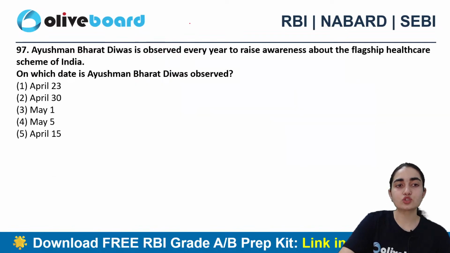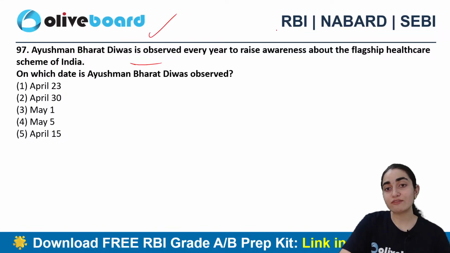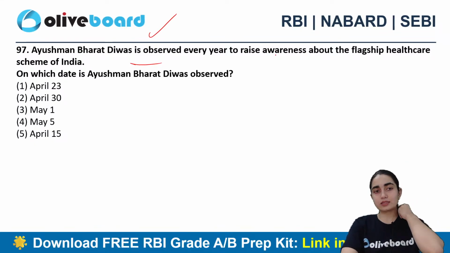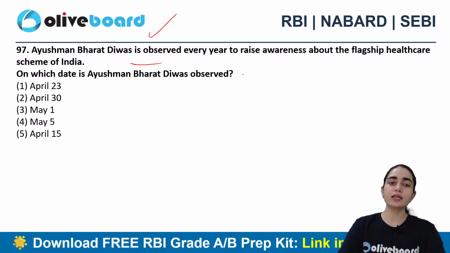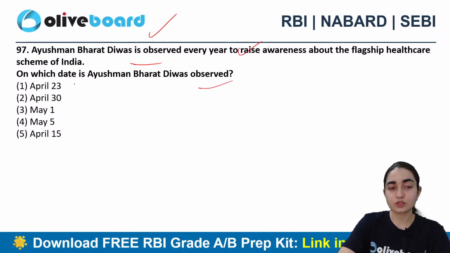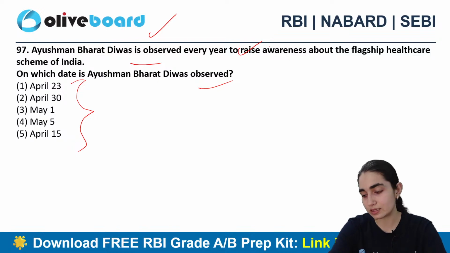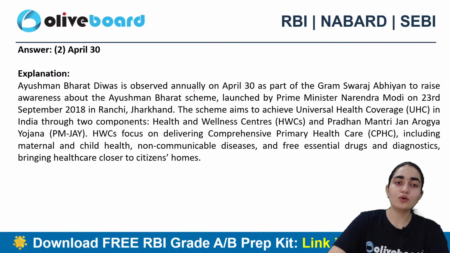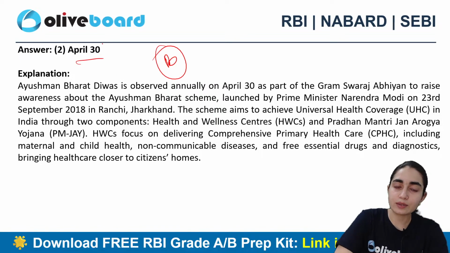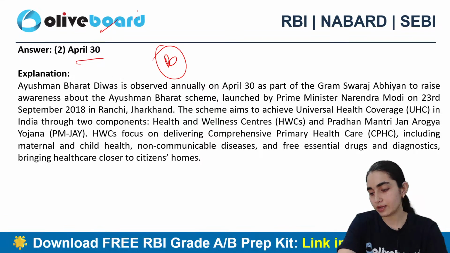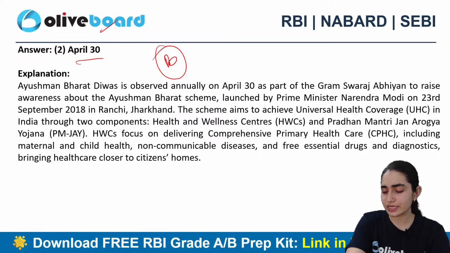Good. Next question says, Ayushman Bharat Divas is observed every year to raise awareness about the flagship healthcare scheme in India. On which date is Ayushman Bharat Divas observed? 23rd of April, 30th April, May 1, May 5th, or April 15th? Which date is the one? Anyone here who wants to answer this question? Good. So B is the correct answer, which is April 30th, right? Correct. Okay, so B is the correct answer.